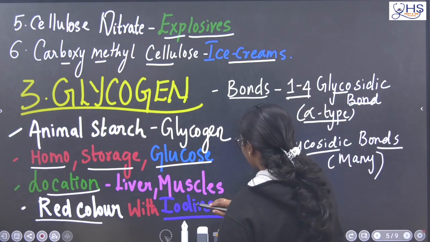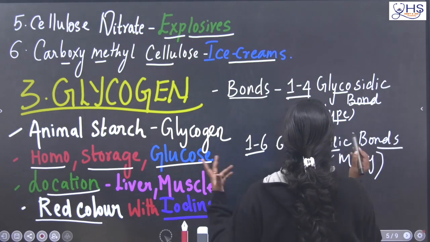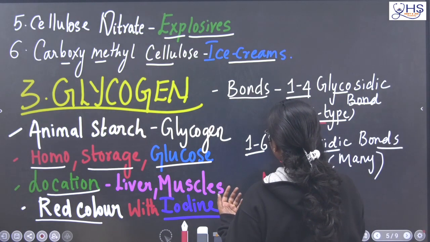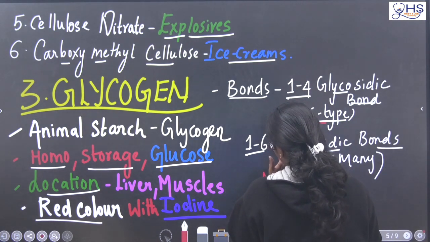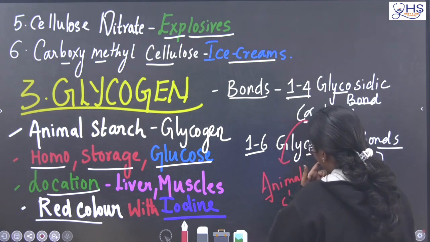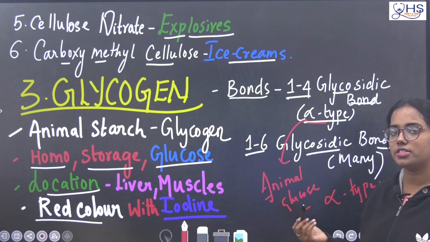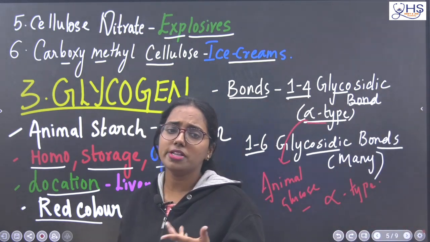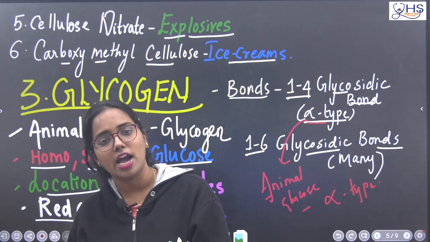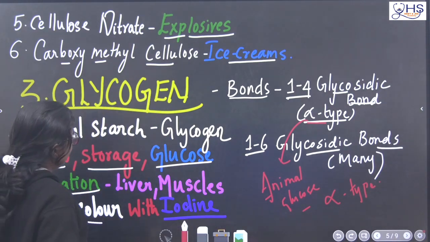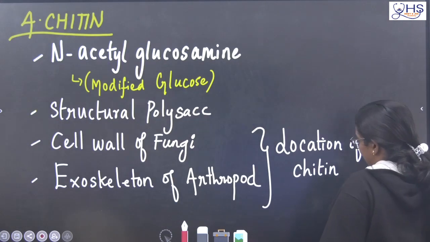It is alpha type. How can we remember it, ma'am? Is there any trick? Alpha, beta, you are telling again and again. How to memorize is very simple. You remember animal glucose is alpha type. The other one is beta type, which you can remember simply as beta means plant, because alpha is animal. A stands for animal. So this is the simple way to memorize the alpha and beta type of glycosidic linkage.